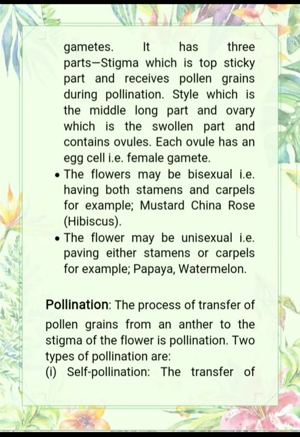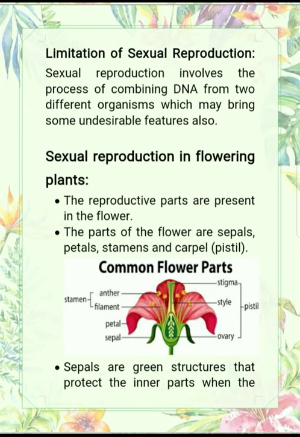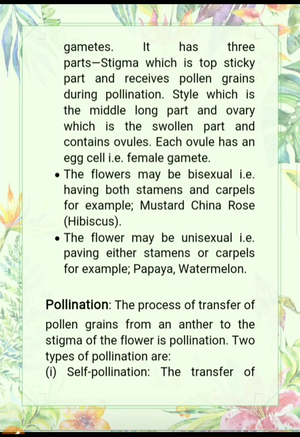Now the flowers are of two types. Flowers may be unisexual or flowers may be bisexual. Bisexual flower means the flower which has both stamen and carpel. For example, this one is the bisexual flower, means it contains stamen also and pistil also. Examples are mustard, China rose. Hibiscus is the scientific name of China rose. And the flower may be unisexual, means either having stamen or having carpel. For example, papaya and watermelon, these are the unisexual flowers.